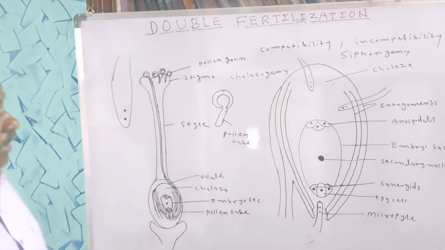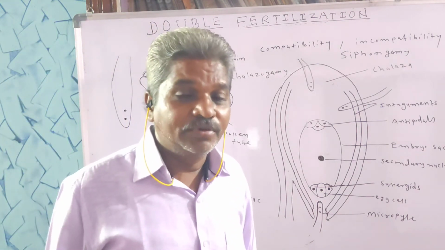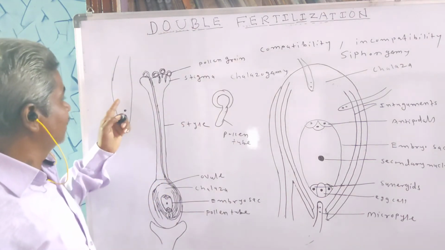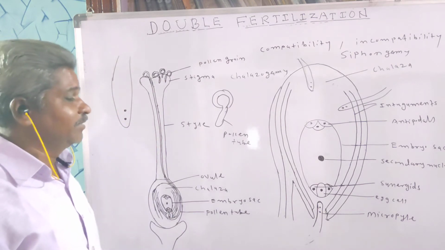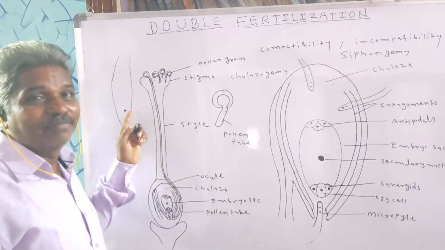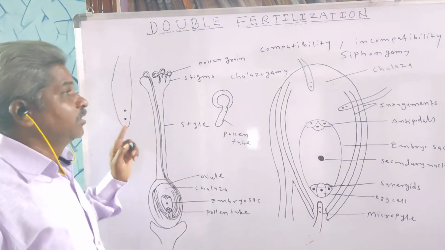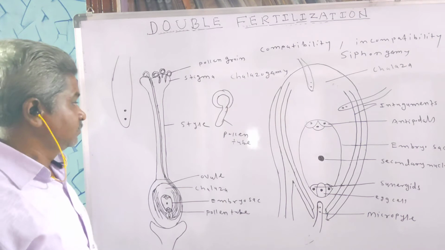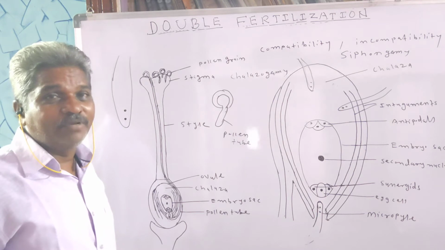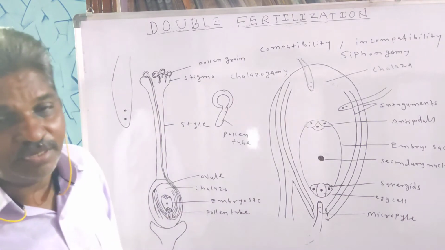Two non-motile male gametes lie enclosed within the cavity of the pollen tube, and so it is called siphonogamy. Transfer of non-motile male gametes towards the female gamete through the pollen tube is called siphonogamy.